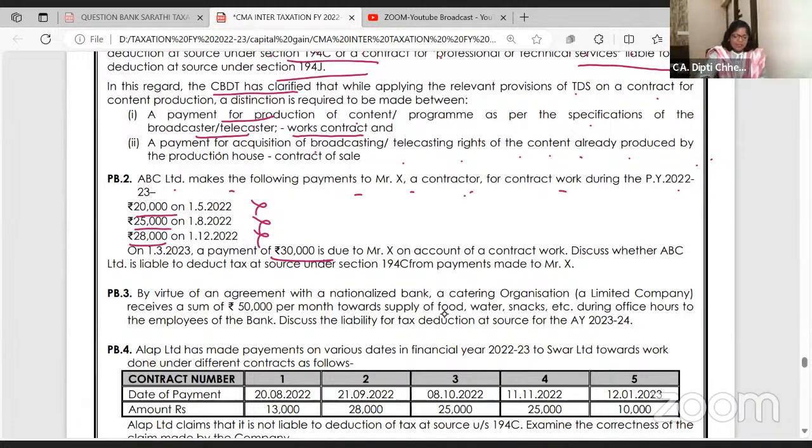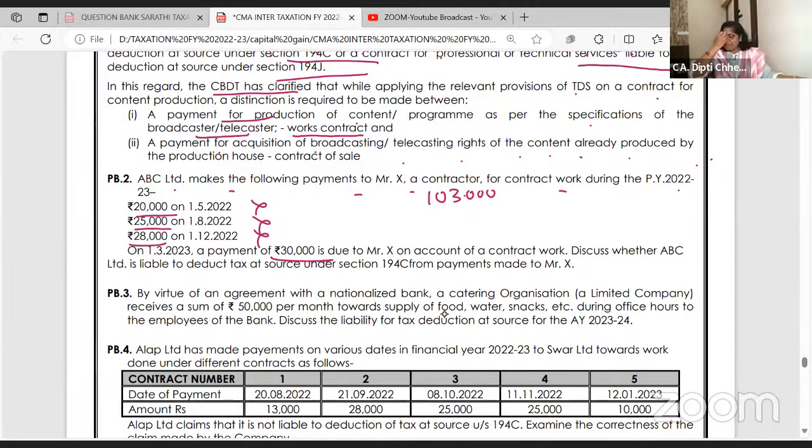When you decided to make the last payment, तब कितना हो गया आपका? 20,000 plus 25,000 plus 28,000 plus 30,000, 1,03,000. Now is this a contract payment? Yes. TDS कितना करेगा? If you are paying to individual 1%, if you are paying to individual HUF, if you are paying to others, then it is 2%. और अब ये बताओ कि अब TDS कटेगा या नहीं कटेगा?